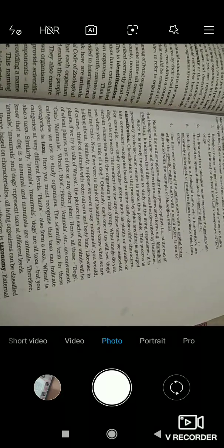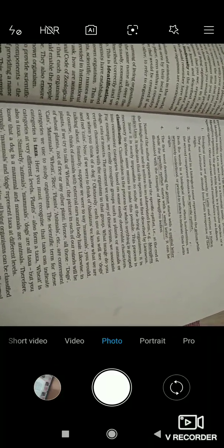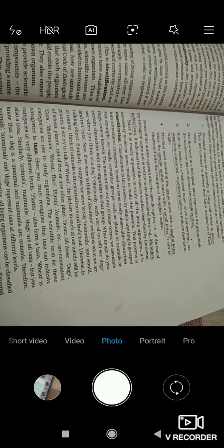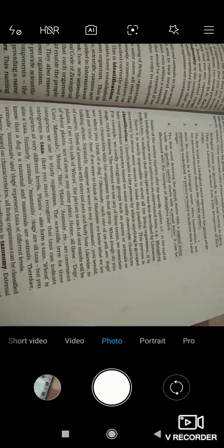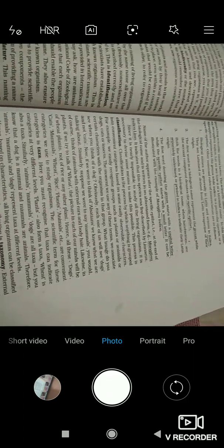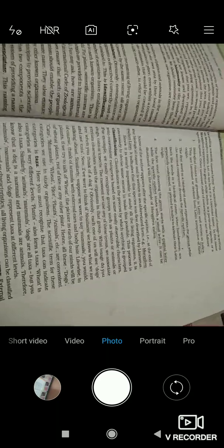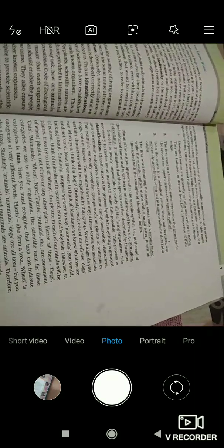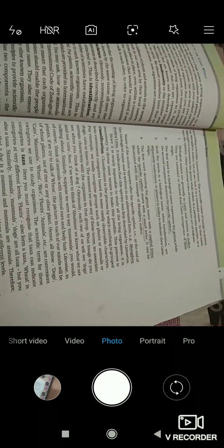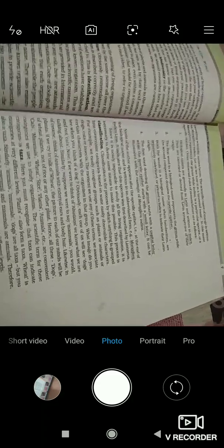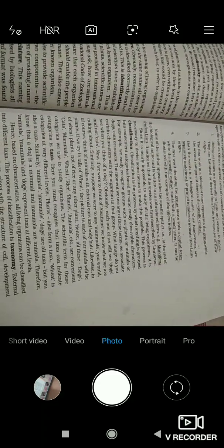Plants also form a taxa. Wheat is also a taxa. Similarly, animals, mammals, dogs are all taxa, but you know that a dog is a mammal and mammals are animals. Therefore, animals, mammals, dogs represent taxa at different levels. So I have told you earlier also that the scientific term given to these categories is taxa. So these organisms are also taxa, and they all represent taxa at different levels.